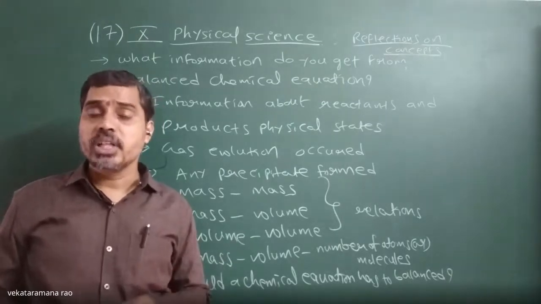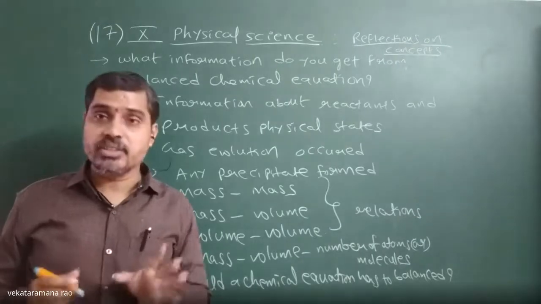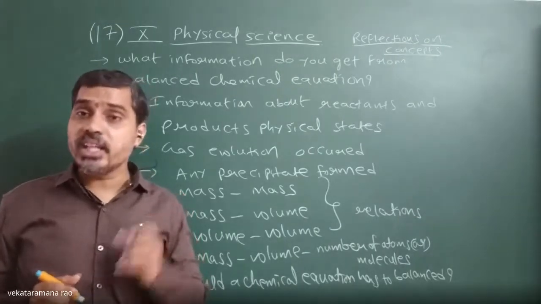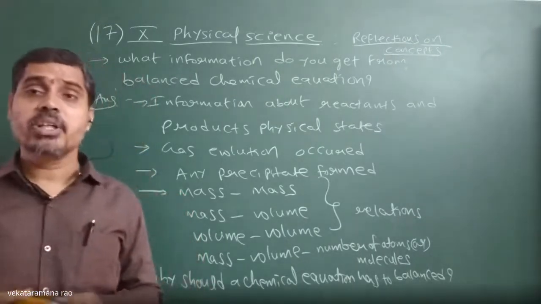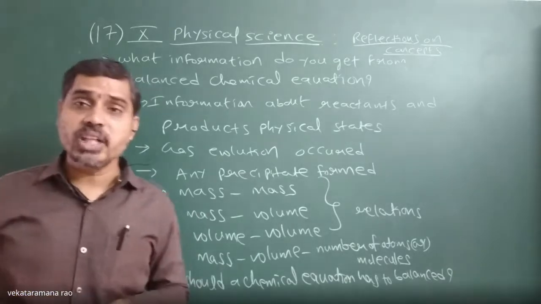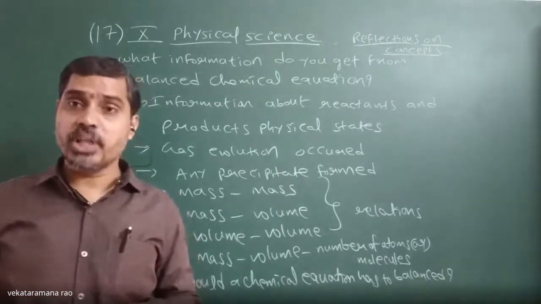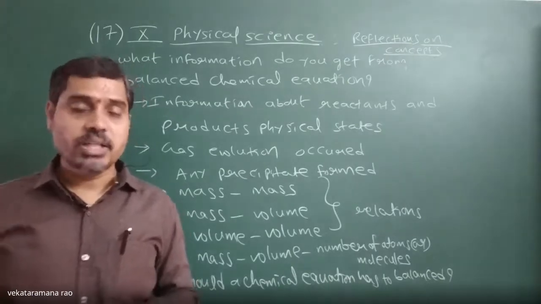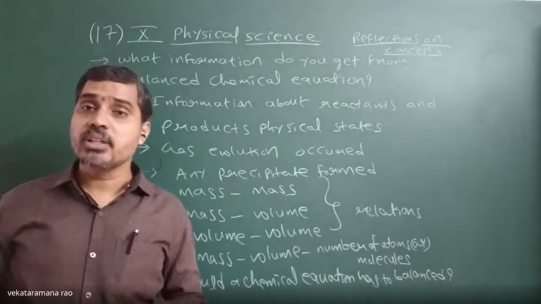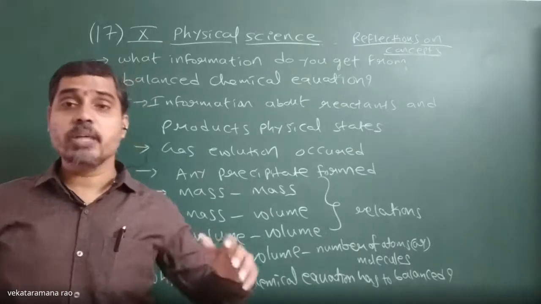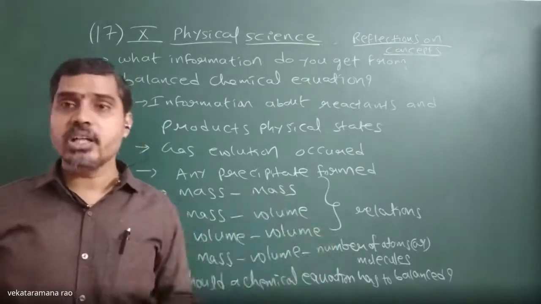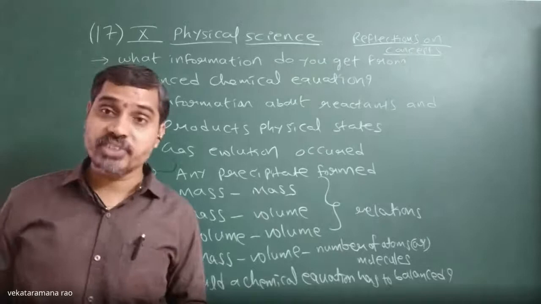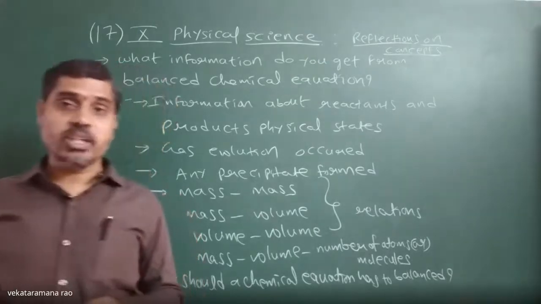If the equation is not balanced, or is a skeleton equation, then it violates the law of conservation of mass, and as a result we can say that a certain amount of mass is created or destroyed.